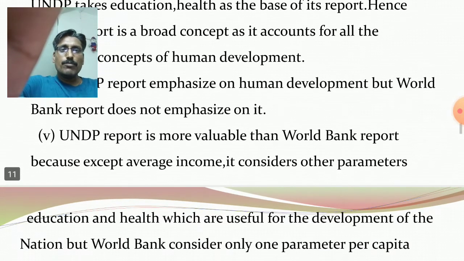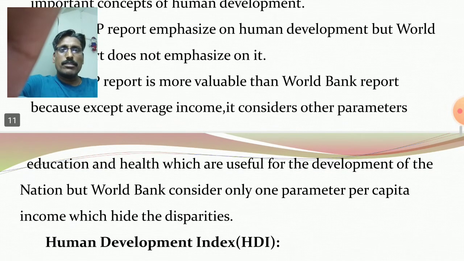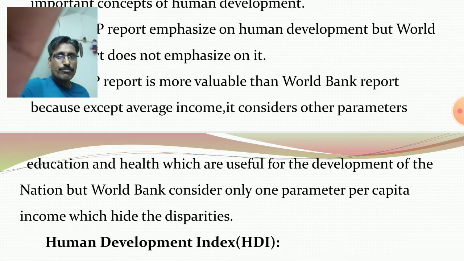The UNDP report is more valuable than the World Bank report because, besides average income, it considers other parameters, education and health, which are very useful for the development of the nation. But the World Bank considers only one parameter, per capita income, which hides the disparities. Because average income does not reflect the distribution of income, whether income is equally distributed among the people or not.